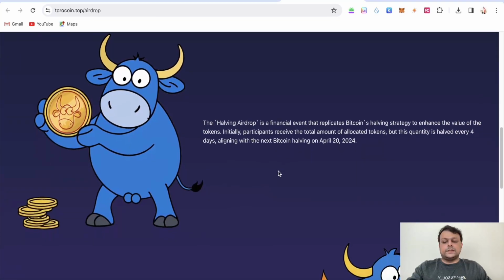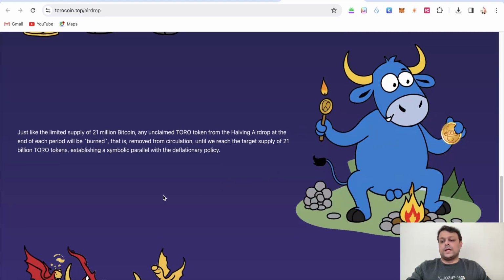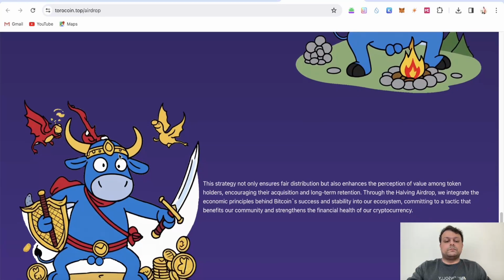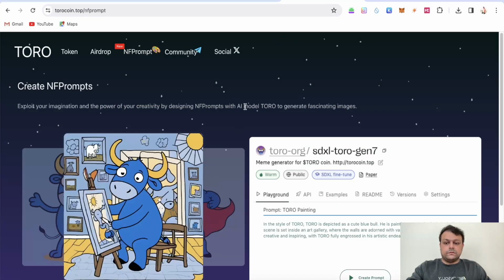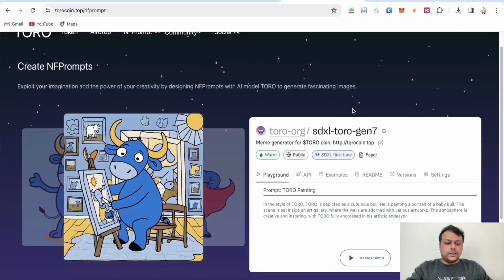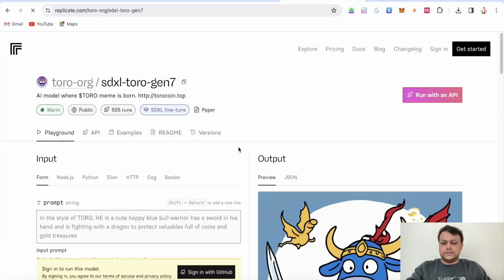Now they have mentioned that there would be some burning mechanism for this meme coin. As you can see, they have mentioned that just like the limited supply of 21 million Bitcoin, any unclaimed Toro token from the halving airdrop at the end of each period will be burned. So they have this burning mechanism. Now I'm not sure what would be the utility of this meme coin in the future. I think they also have something called an NFT prompt, where you will be able to mint this NFT. Let me check this quickly because I haven't checked it.